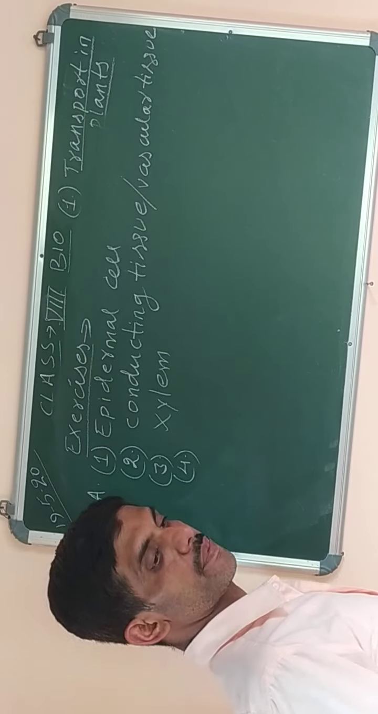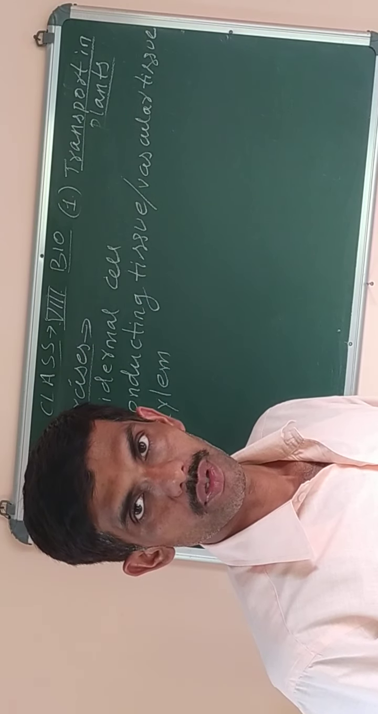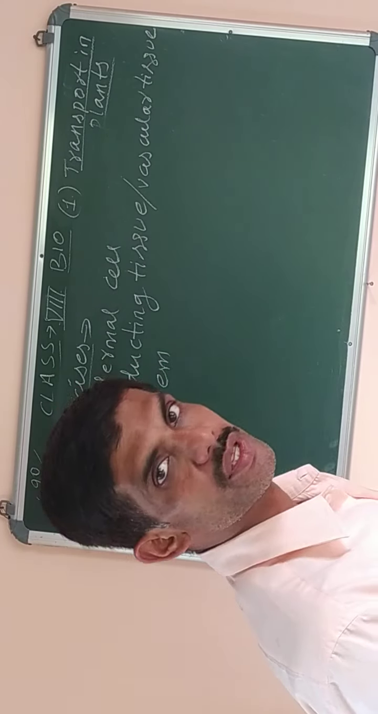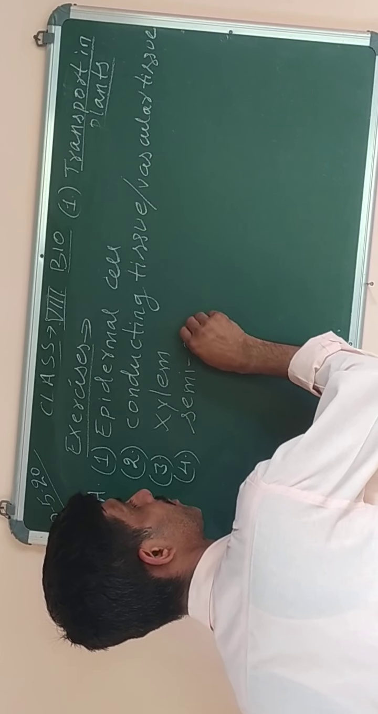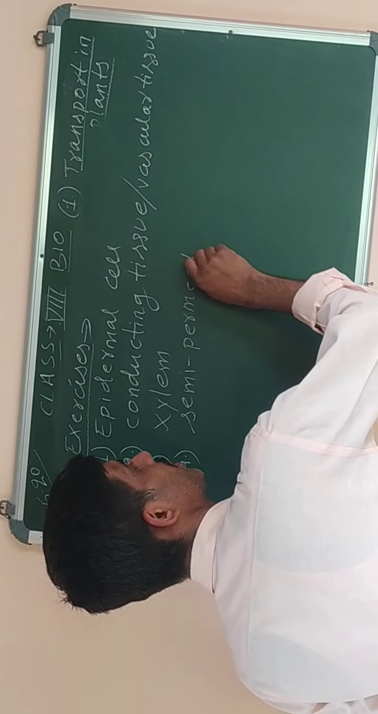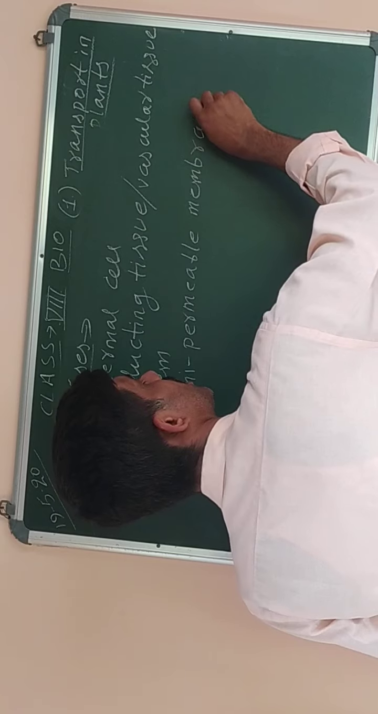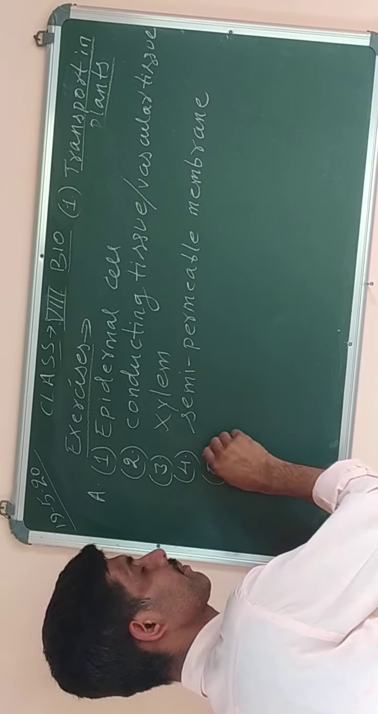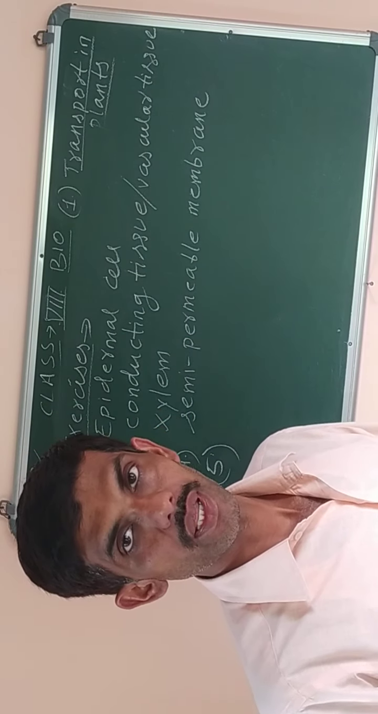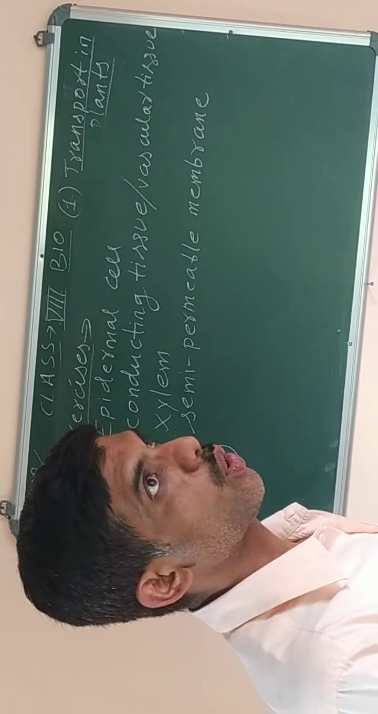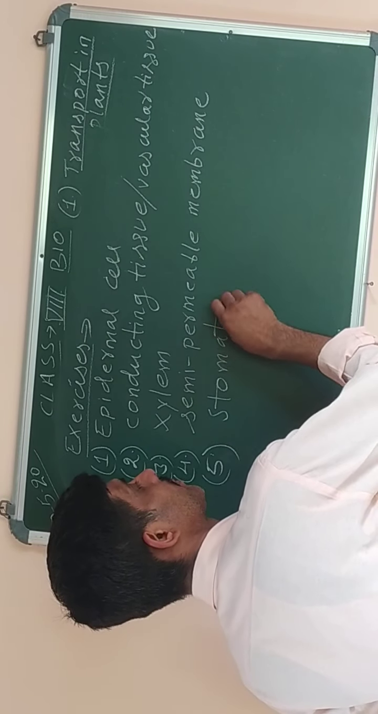Then the fourth question is a membrane that allows water molecules to pass through. Such a membrane which can allow the water molecules to pass through is called semi-permeable membrane. Then next one, number 5, the last question: tiny openings present on the surface of the leaf. We know that the tiny openings which are present on the surface of the leaf are called stomata.